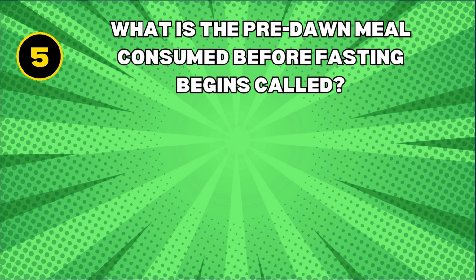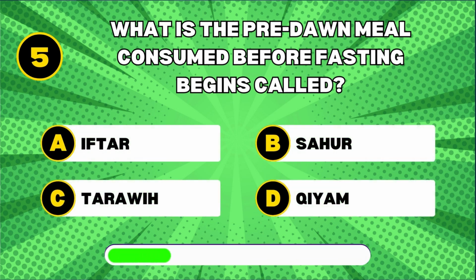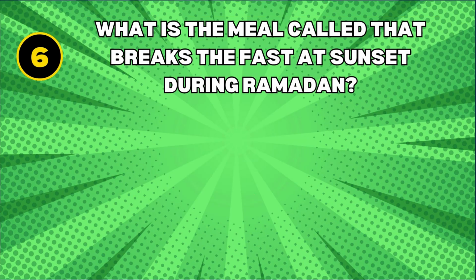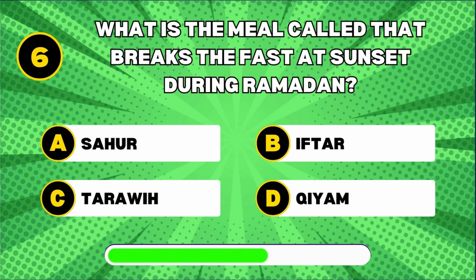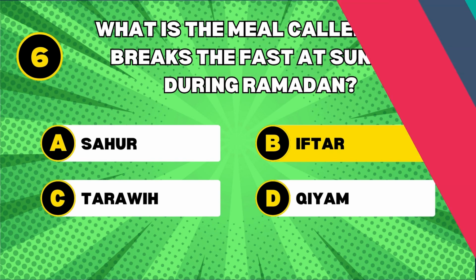What is the pre-dawn meal consumed before fasting begins called? Sahur. Sahur is the pre-dawn meal that Muslims consume before they begin fasting for the day during Ramadan. What is the meal called that breaks the fast at sunset during Ramadan? Iftar. Iftar is the meal that Muslims consume to break their fast at sunset each day during Ramadan.